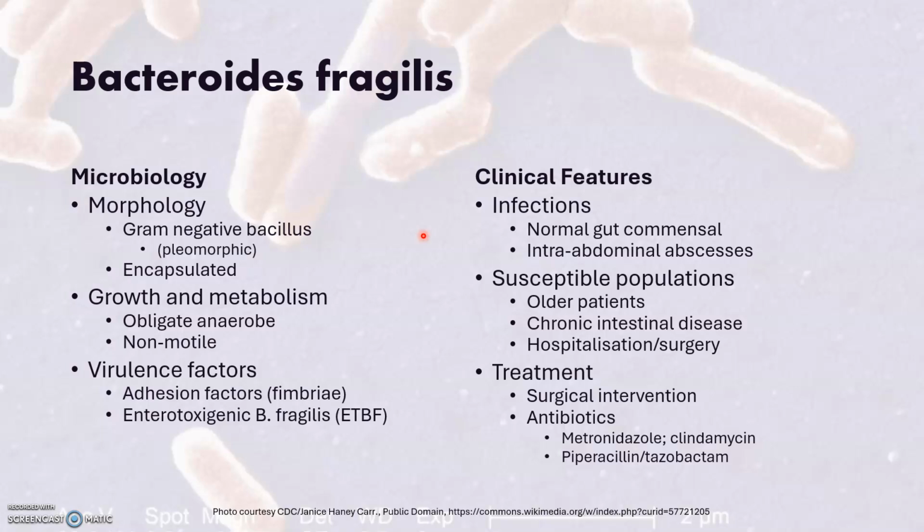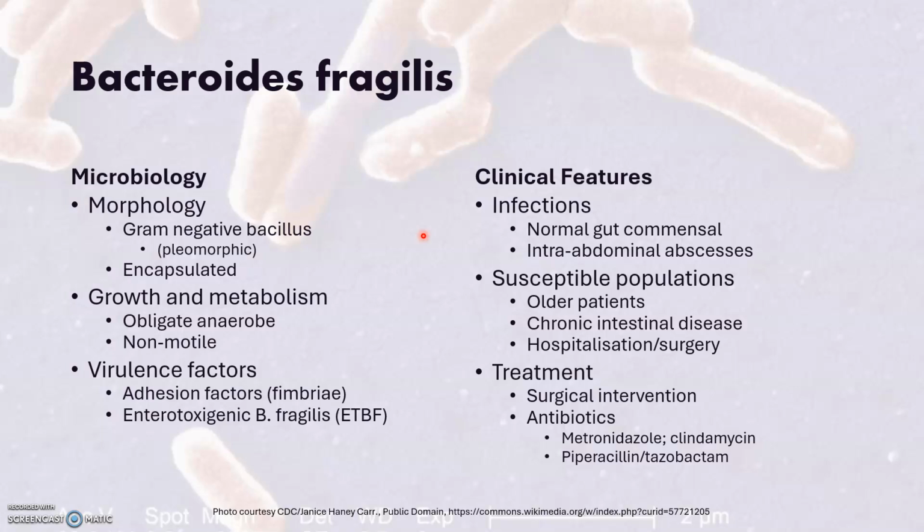Although the shape of the bacillus is very variable, it's pleomorphic, and it is encapsulated. It's an obligate anaerobe and a normal gut commensal. It can adhere to mucosal surfaces due to its fimbriae, and some specific strains, such as enterotoxigenic B. fragilis, can cause quite severe diarrhea as well. It's a normal gut commensal, but when it invades the gut, it can cause intra-abdominal abscesses. It's often found in patients with intra-abdominal abscesses.